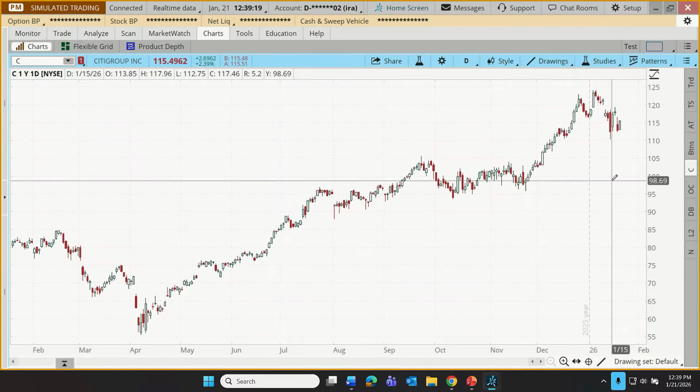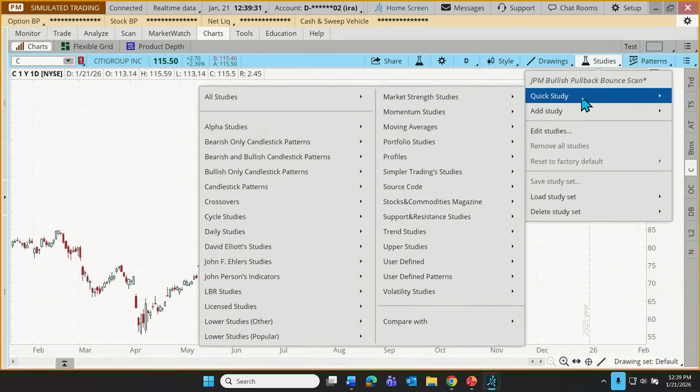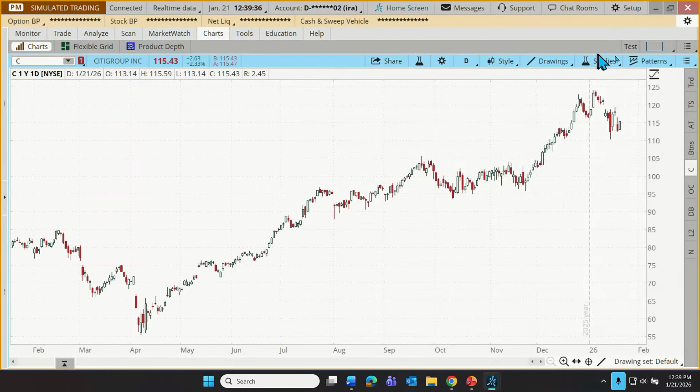If we've made a drawing and we want to get rid of it, we just right-click on that and remove that drawing. Now, there are other menus over here that allow us access to manipulating, adding, or removing studies. So just know that there's another menu that can give us access to those, just arranged differently into categories. And we can also search for specific candlestick patterns or specific price patterns right here.